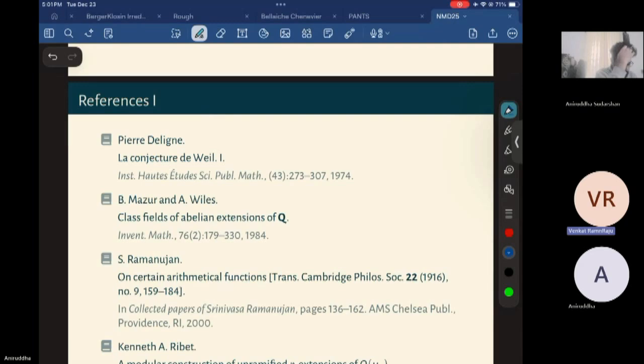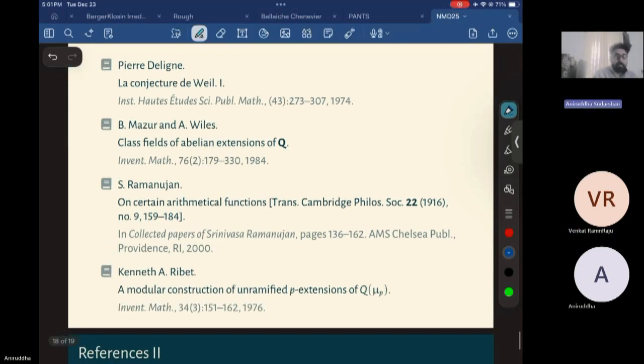And Iwasawa theory is something to do with class field theory? Yes, it's studying class groups, not just the class group of a number field, but how class groups vary in an extension, like a Z_p extension. So look at an infinite Galois extension of a base field, where the Galois group is like Z_p, and you have these finite parts, and you look at the growth of the class group in these finite parts.